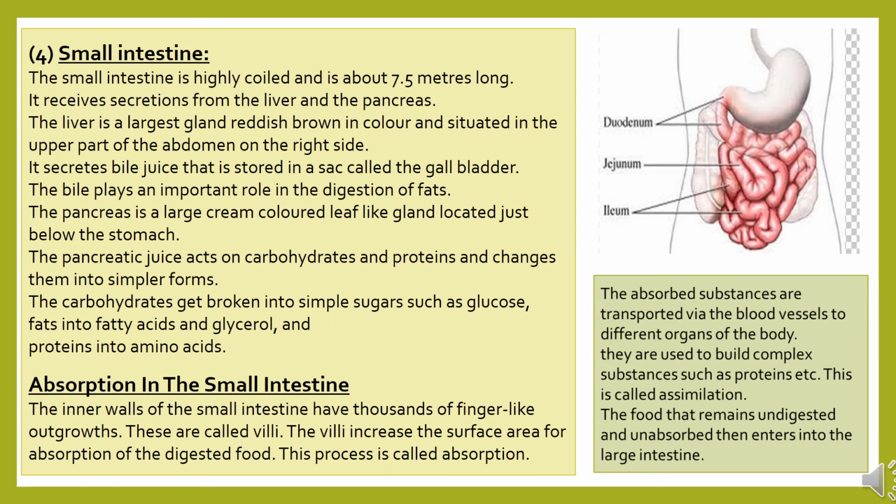After the digestion, the absorption takes place in the small intestine. The inner walls of the small intestine have thousands of finger like outgrowths. These are called villi. The villi increase the surface area for the absorption of digested food. This process is called absorption. The absorbed substances are transported via the blood vessels to the different organs of the body. They are used to build complex substances such as proteins. This is called assimilation. The food that remains undigested and unabsorbed then enters into the large intestine.